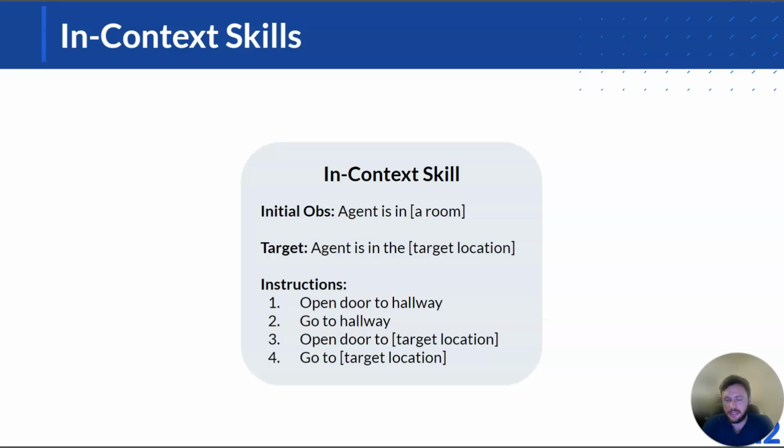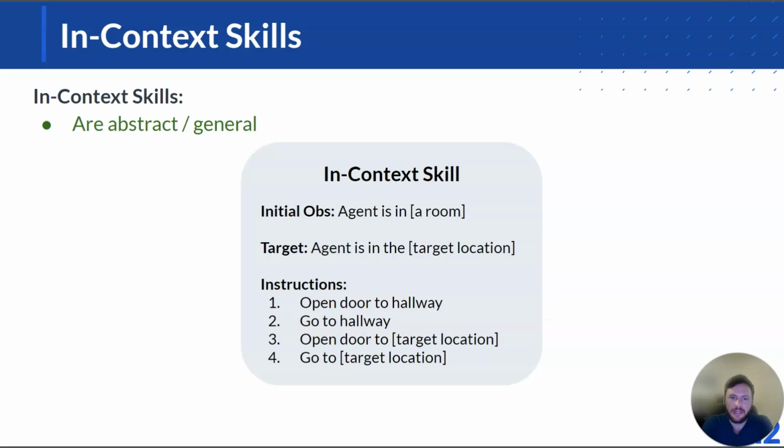We propose a different solution than putting entire trajectories into context, and that is putting modular abstract skills in context. A skill we define as an initial observation, a target observation, and a set of instructions for getting from the one to the other. These skills notably are modular in design, such that they're shorter than a full trajectory and can be reused in different tasks. Also, as I mentioned briefly, they are abstract.